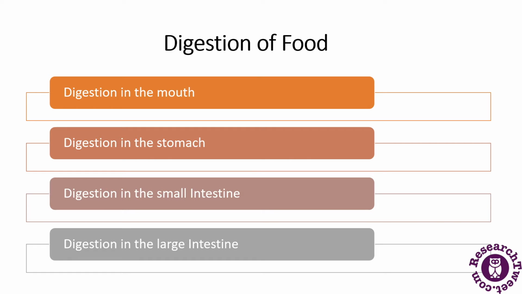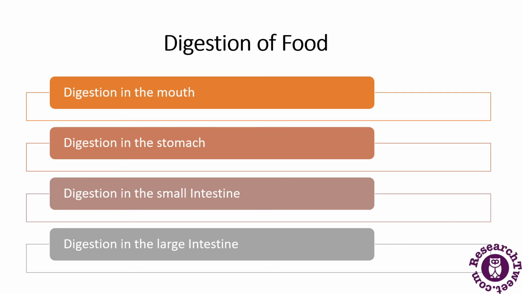Digestion of food takes place in the mouth first, which is the first part where digestion takes place. Then the food comes to the stomach through the food pipe or esophagus. In the stomach, the food will be digested and certain enzymes will act on the food. After this, it comes into the small intestine, where 90% of the absorption takes place.